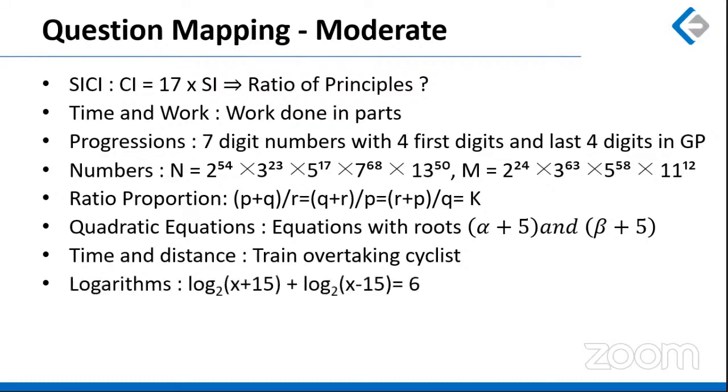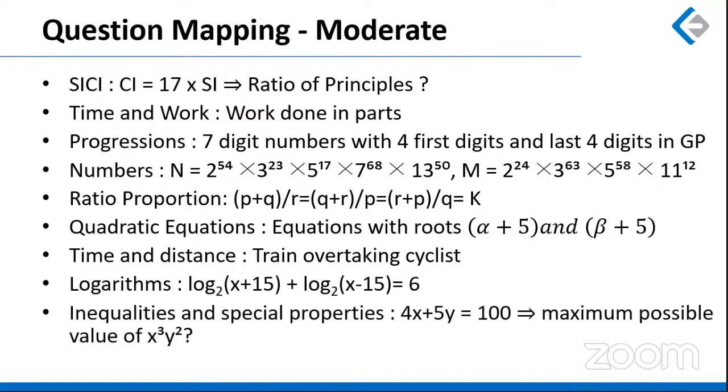A question based on logarithm, a standard question by the way, where we had to find out the number of possible solutions to this particular equation. So we have to apply the addition rule of log here, which is log of a plus log of b is equal to log of a into b. And finally, we have to take the anti-log to get rid of log.